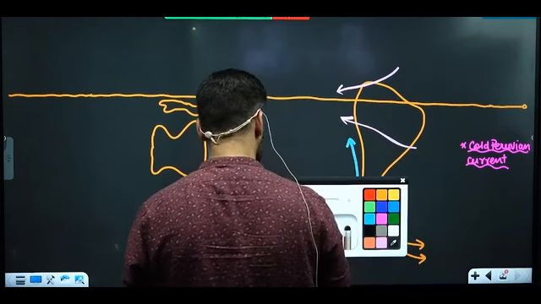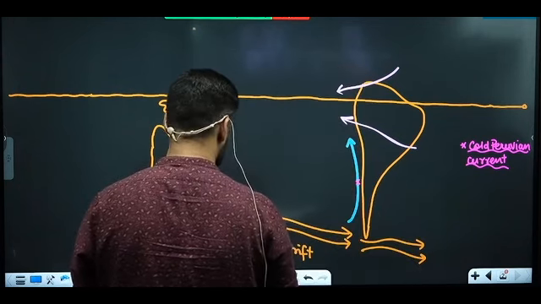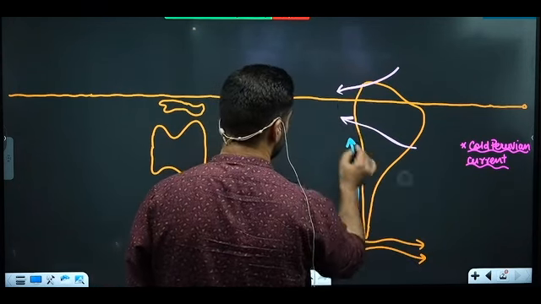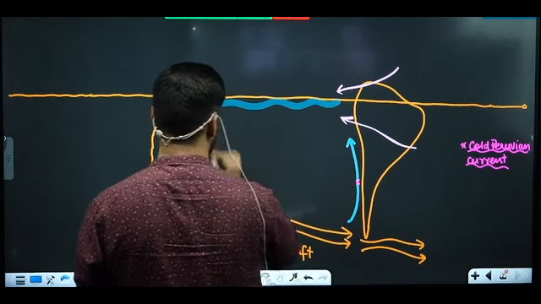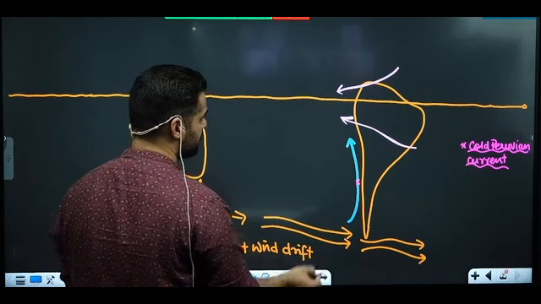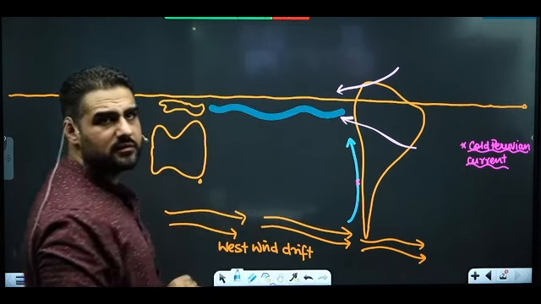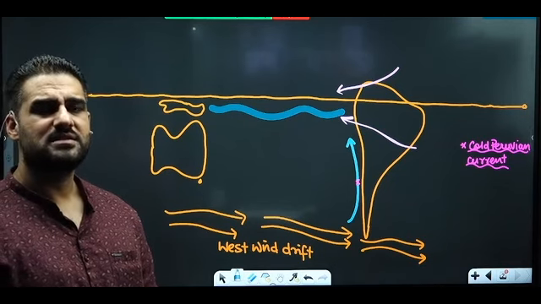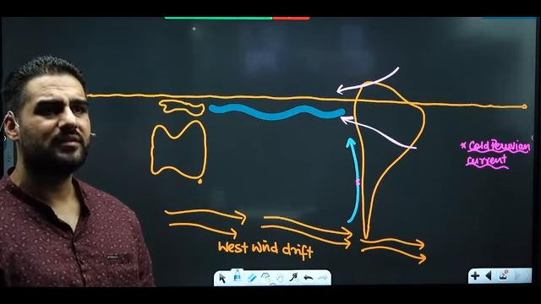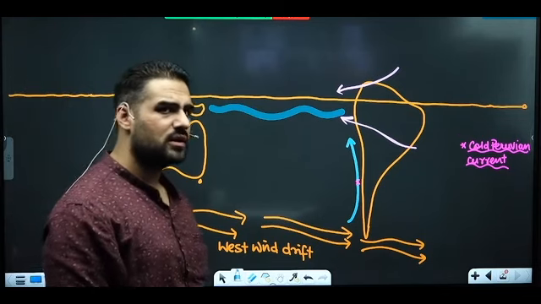So in normal conditions, the same water under the influence of these winds reaches towards Australia. Am I clear with this? Fine. Is thermocline clear to you guys? Okay. Is thermocline a straight line?